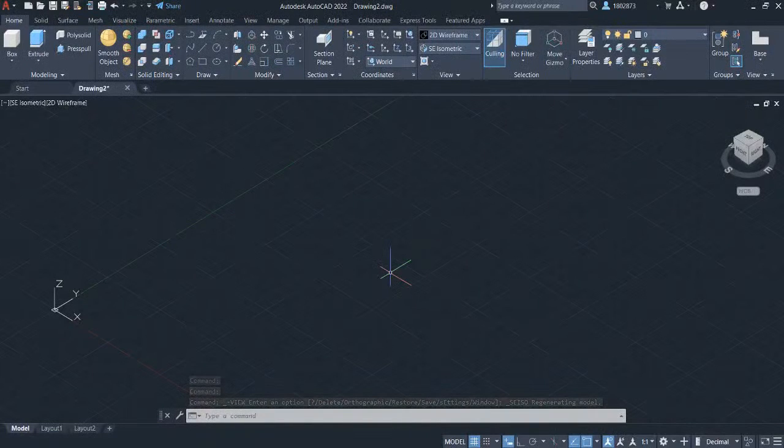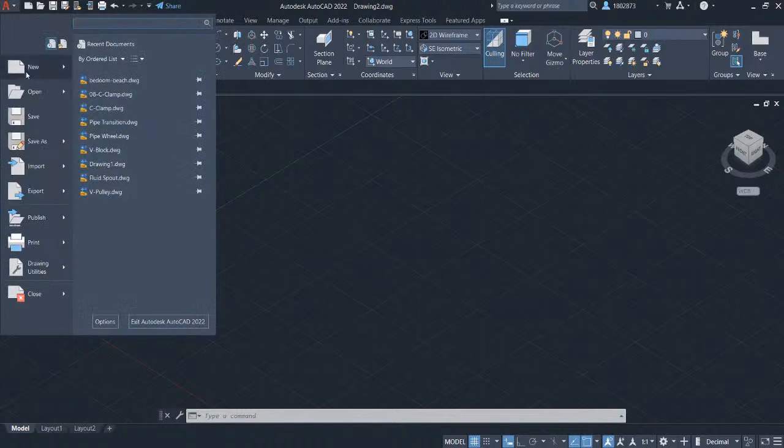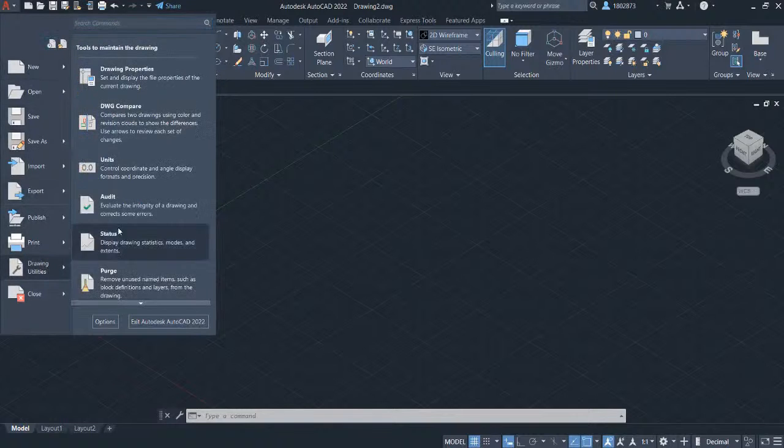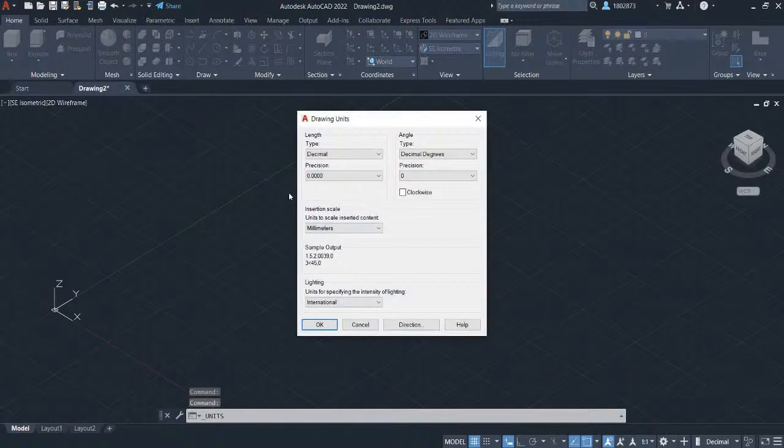We will be doing the second challenge in Master Part Modeling in AutoCAD. Let's begin by changing the units to millimeters. Head over to Application menu, select Drawing Utilities, and select Units. All part models are in 2 decimal places, so always change the precision to 2 decimal places. Select the units to be in millimeters.